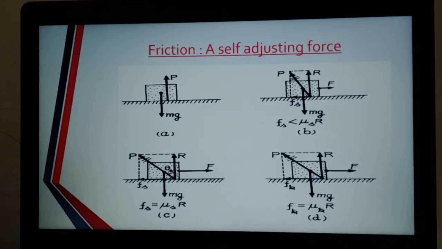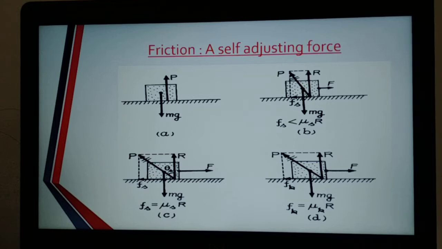Okay, so as you increase the applied force, what will happen to the direction of P? Its inclination increases, and as its inclination increases, the Fs component also increases. As F increases, the inclination of P also increases towards the left.